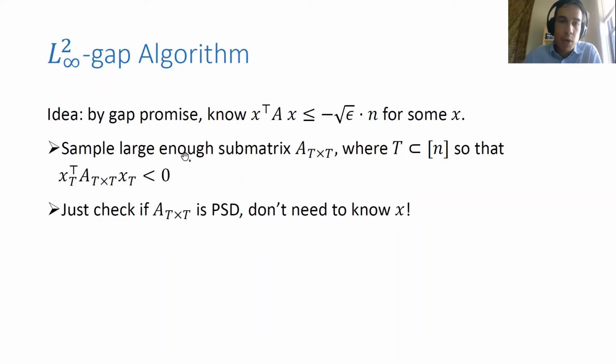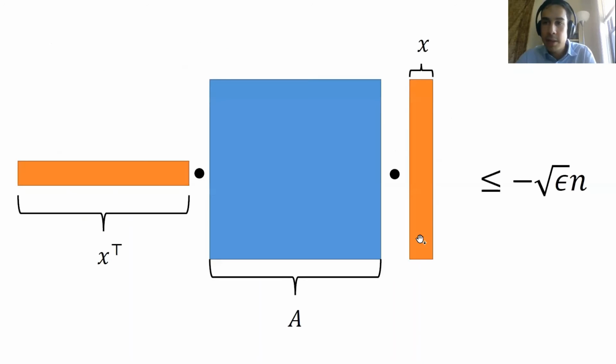Specifically, if we sample a large enough submatrix, A restricted to T by T, we hope that when we project x onto those coordinates in T, the quadratic form with A is still negative. In which case, we can immediately conclude that this submatrix is not PSD, and we can test this fact after sampling it without even knowing the vector x originally. So x is only going to appear in the analysis. The picture is something like this.